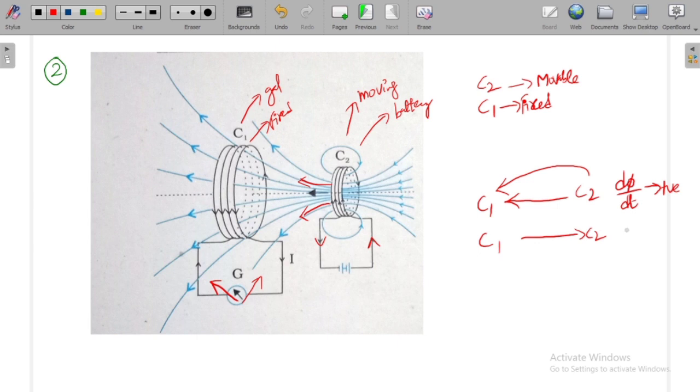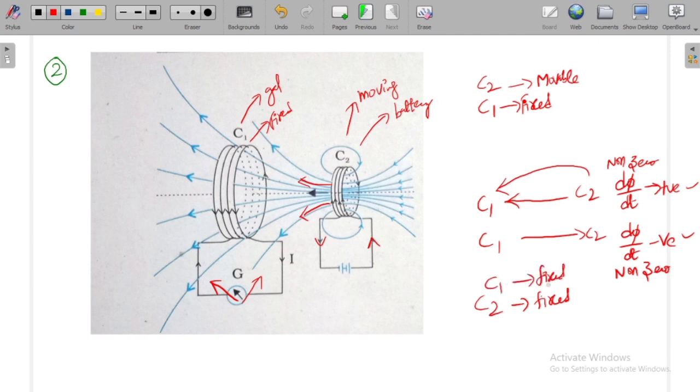Now when I am moving C2 away from C1, d phi by dt is negative, which means the change in flux is negative. In both the cases, you will have a non-zero value of d phi by dt, so the flux is a time changing flux here, whether it is positive or negative. So you have observed some deflection. When the C2 position is fixed with respect to C1, which is also fixed, the change in flux with respect to time becomes 0, so the galvanometer shows null deflection. This is called null deflection.